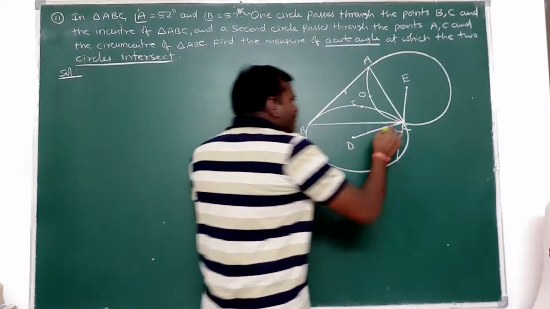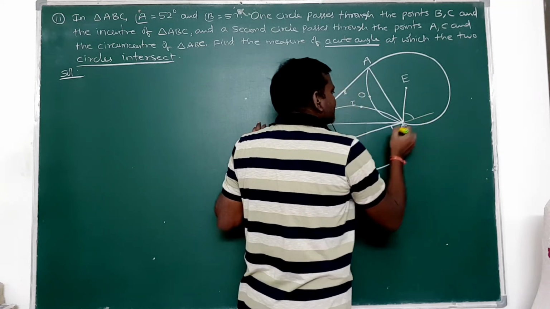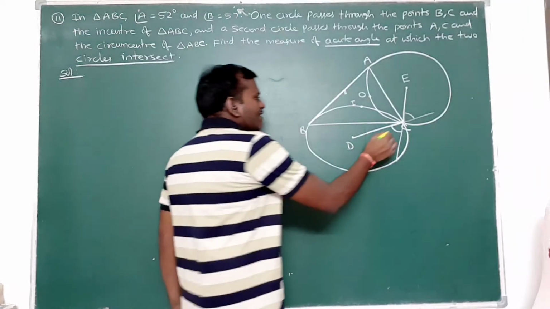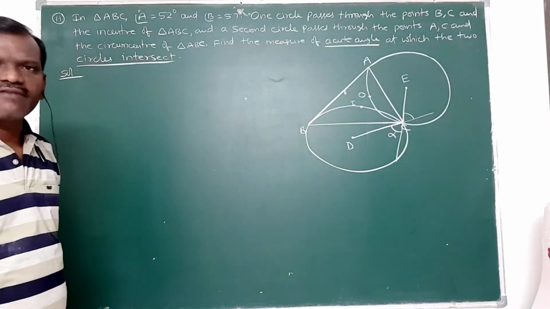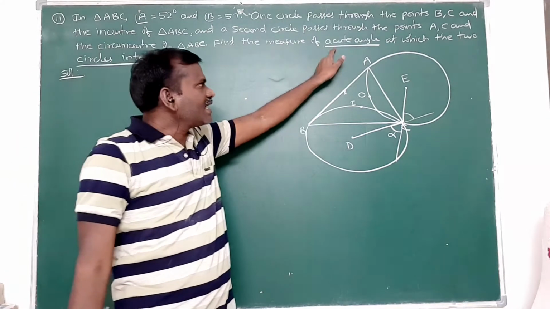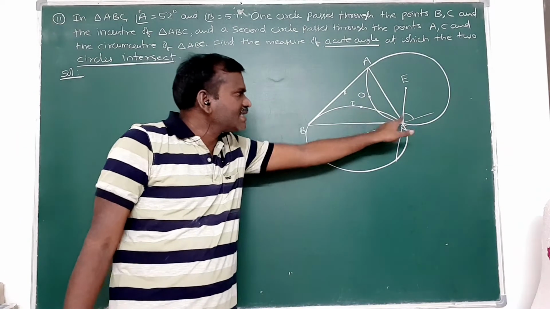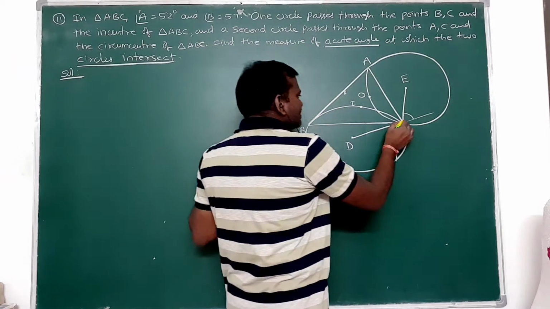Or if we extend this one, it is also the same thing. Both angles are the same. Let it be alpha. We have to find that angle alpha. That is the question here. We have to find out the acute angle where these two circles intersect, and that is nothing but this angle.